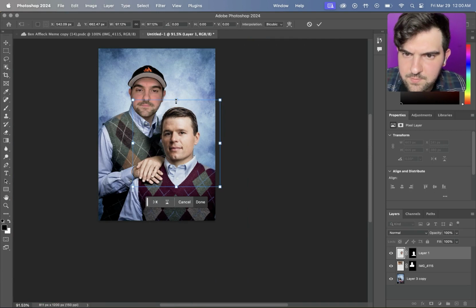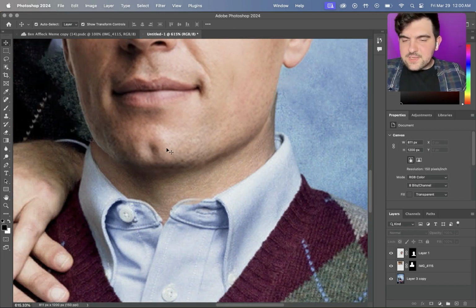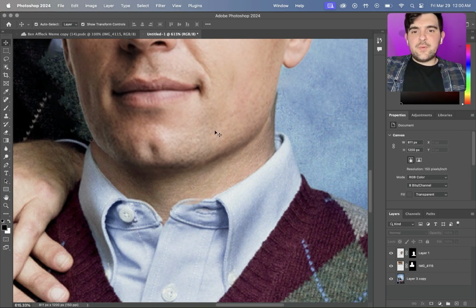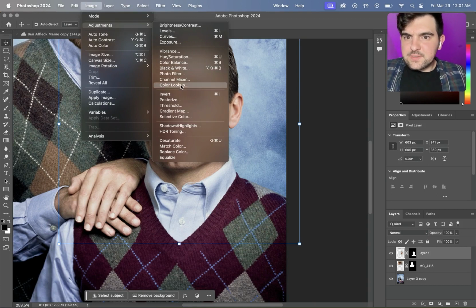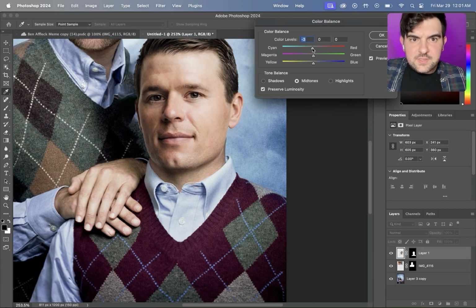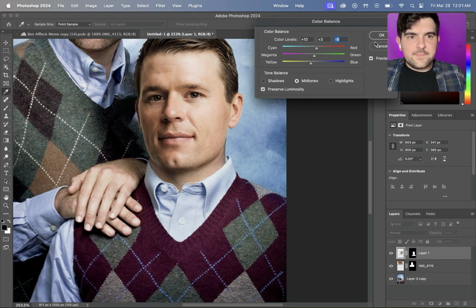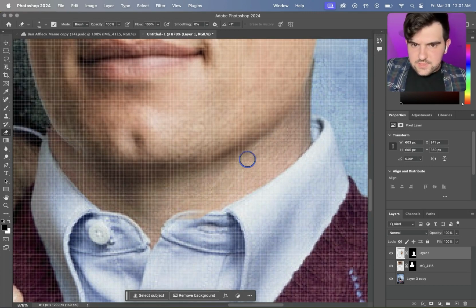For the most part, it looks pretty normal. Some stuff here you might want to notice is Kyle's head does not exactly match the body of the guy. It's a little bit more orangey yellow, and this is more of a reddish purple. So if we click on Kyle's head, we'll go to image, adjustments, color balance, and then we're going to slightly alter this to be a little bit more reddish purple with a hint of yellow. And you can see the color matches a little bit more now. Okay, and there's still some discoloration down here. Shrink this down and just get around the neck.